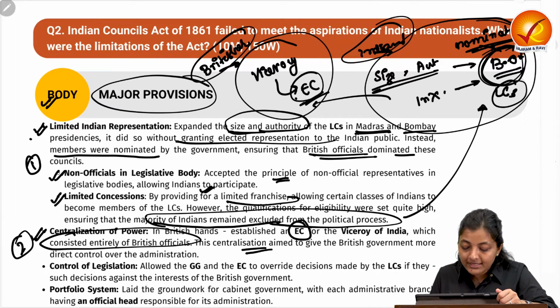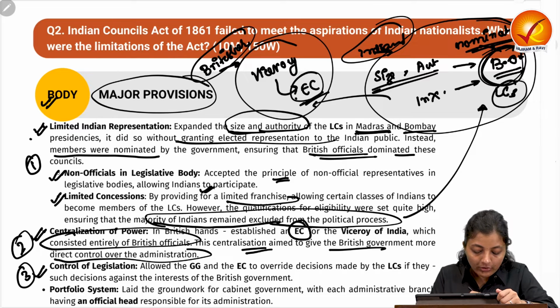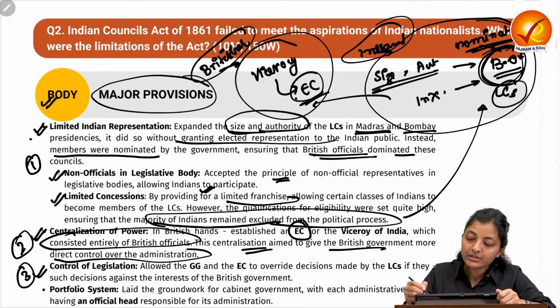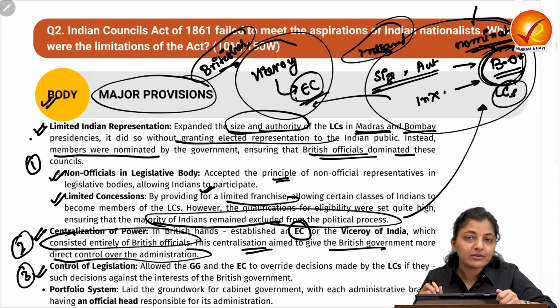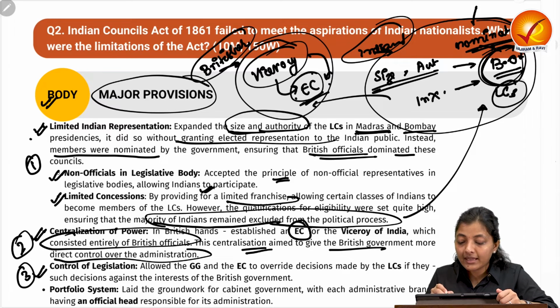Okay, so this centralization aimed to give the British government more direct control over the administration. Next is about the control of legislation. Although the legislative councils had the authority to pass laws, the Viceroy or the Governor General with its Executive Council could overrule the law.